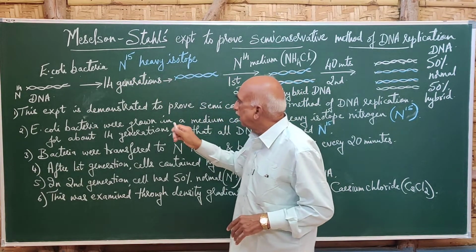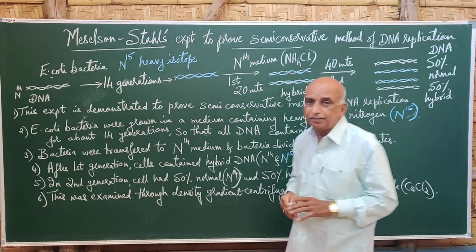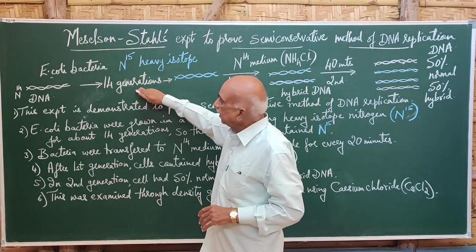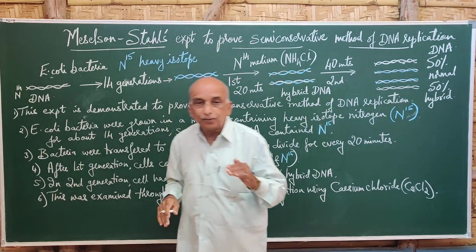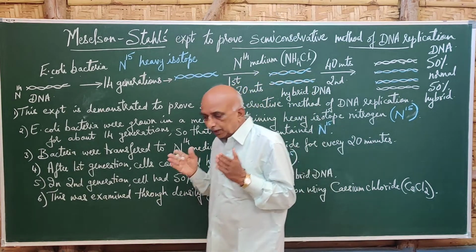The bacteria were grown in this medium for about 14 generations.